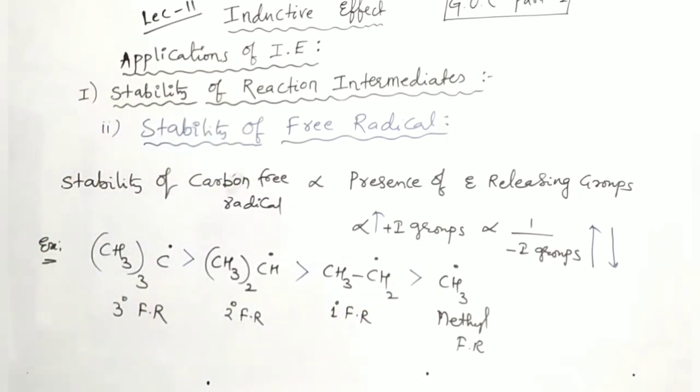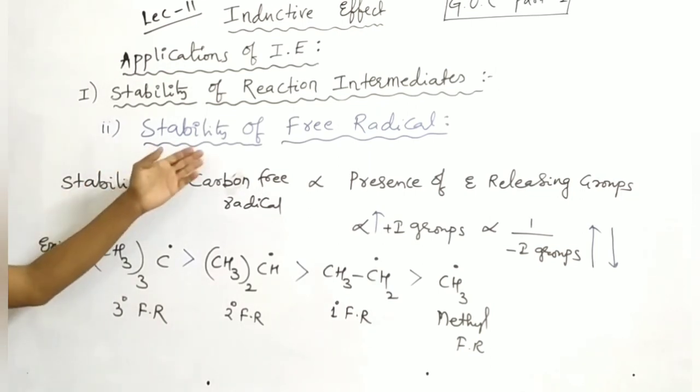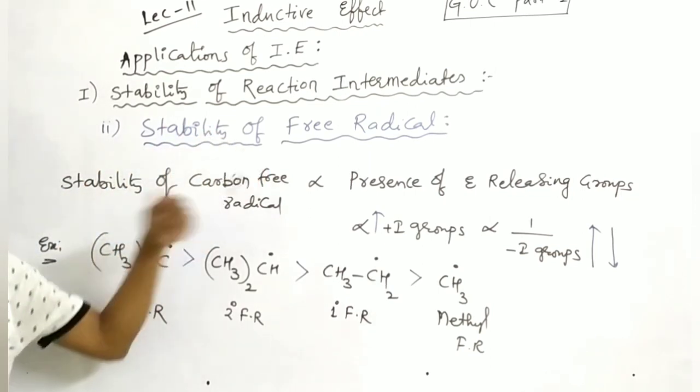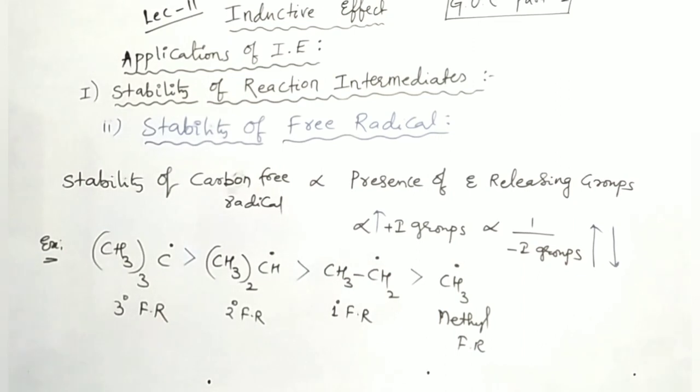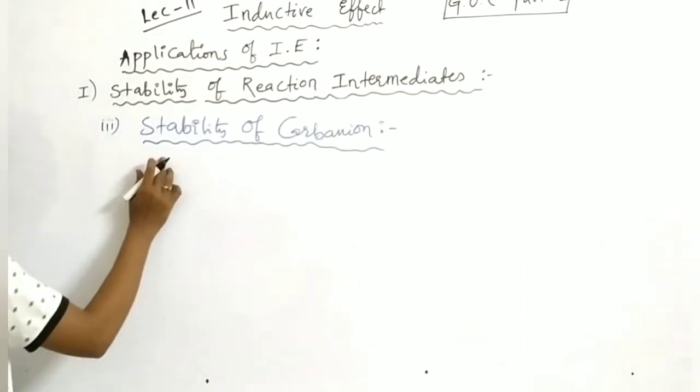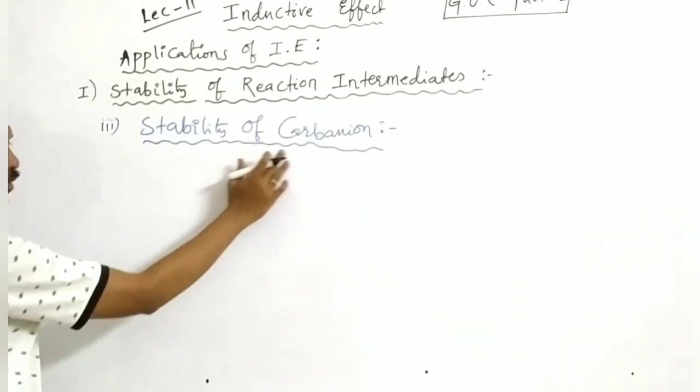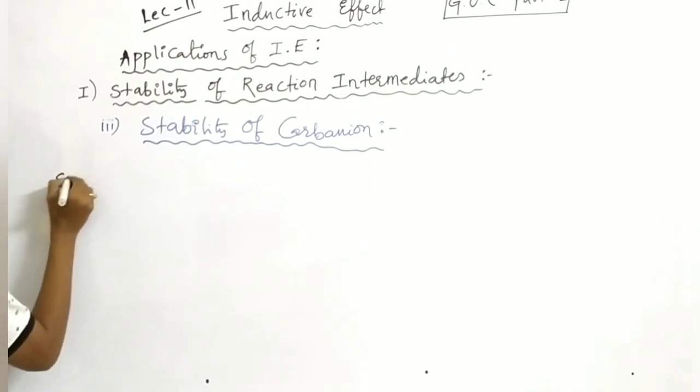Okay, just take a screenshot. We'll discuss stability of carbanion. Here, the third one is stability of carbanion.